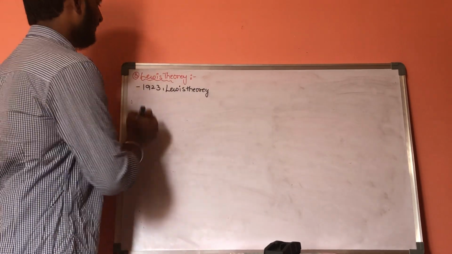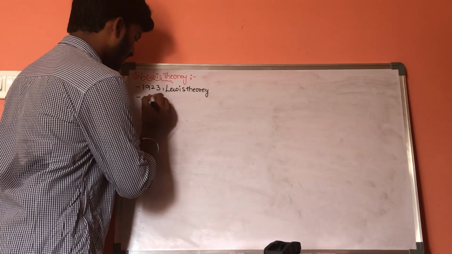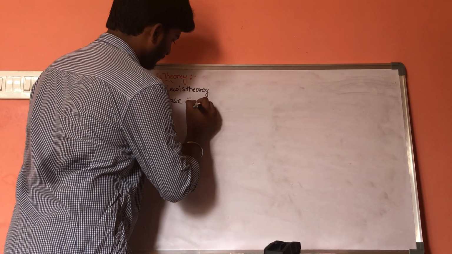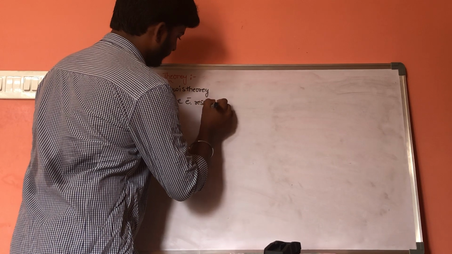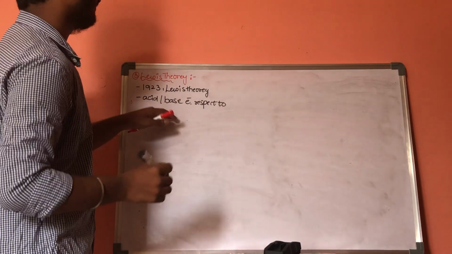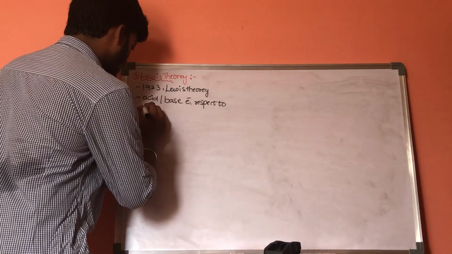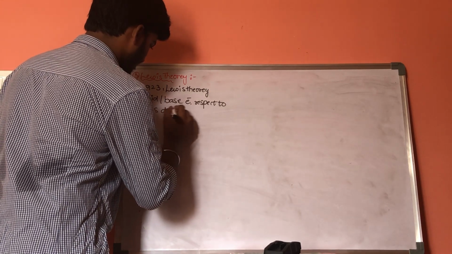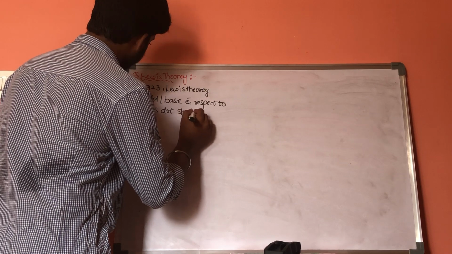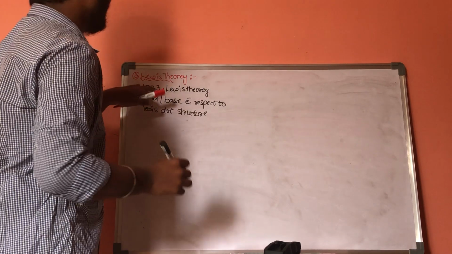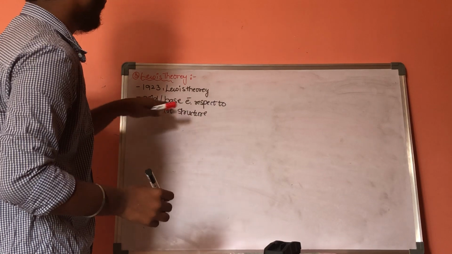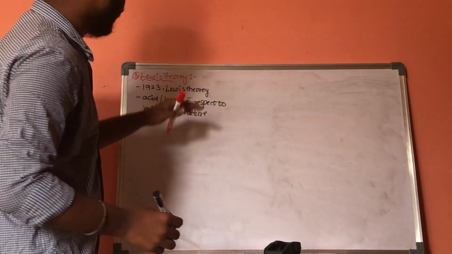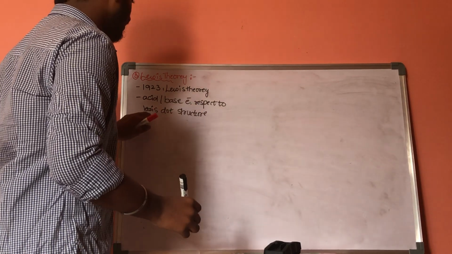In this Lewis theory, he explained the character of acid and base with respect to the Lewis dot structure.